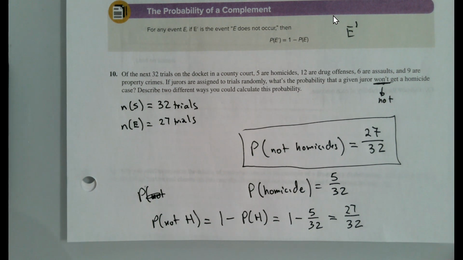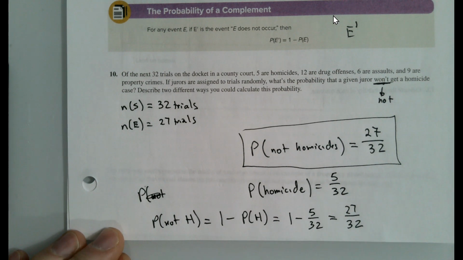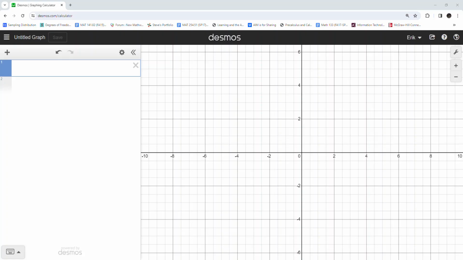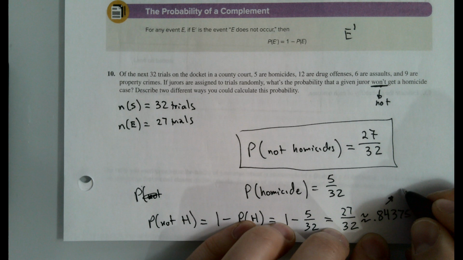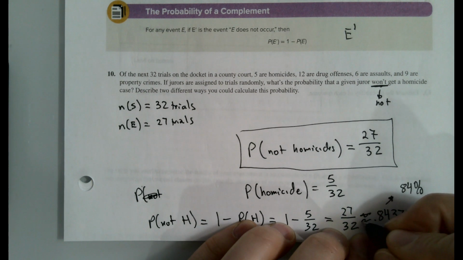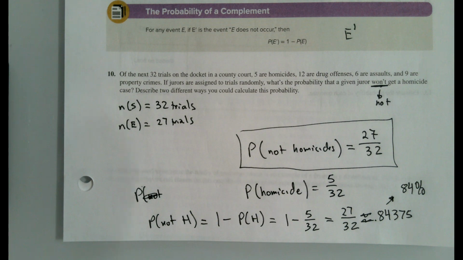Now, I'm going to show you how to do this arithmetic in Desmos if you don't like fractions. So let's check that out. We needed to do 1 minus 5 divided by 32, and it gave us this nasty decimal. If we wanted fractions, we click this little fraction button, and it gives us that 27 out of 32. Now, I think in reality, we probably would prefer the 0.84375, because in my mind, it's often easier to think about a percent conceptually, as roughly 84%. There's an 84% chance a juror will not be assigned a homicide case.